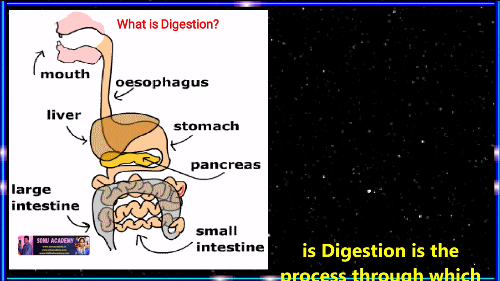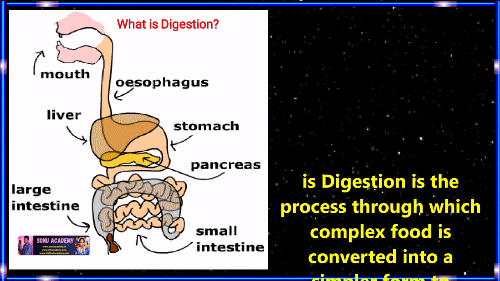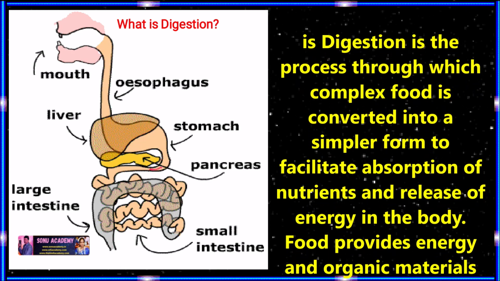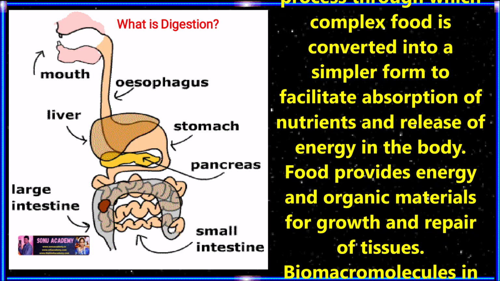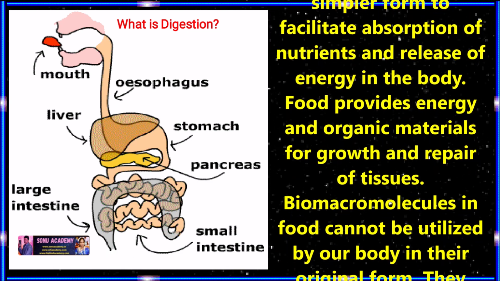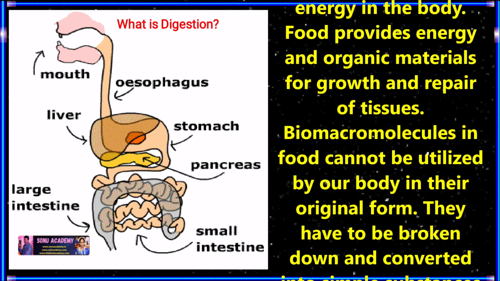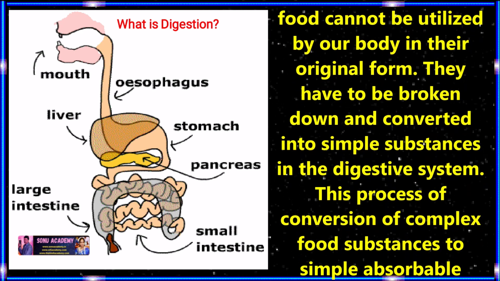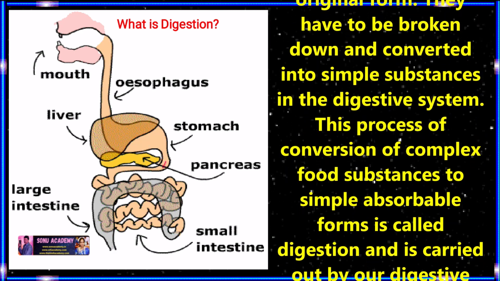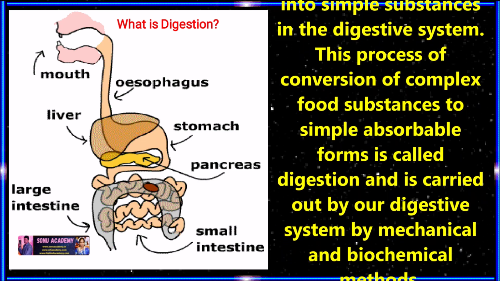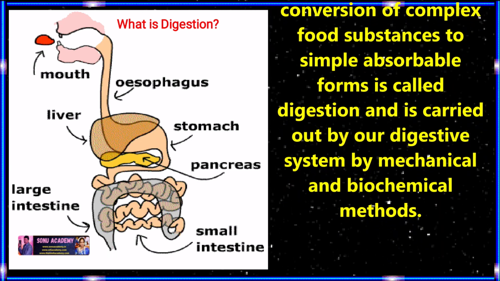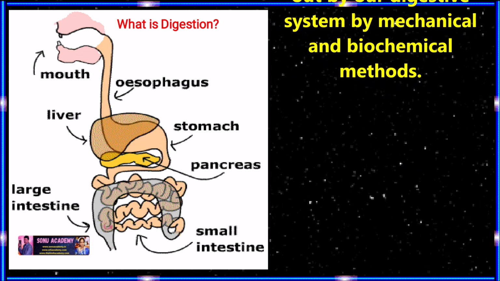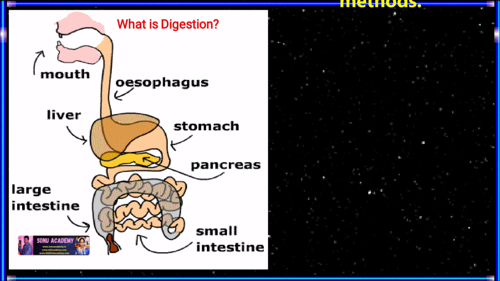Let us see what digestion is. Children, digestion is the process through which complex food is converted into a simple form to facilitate absorption of nutrients and release of energy in the body. Biomacromolecules, as we discussed, in the food cannot be utilized by our body in their original form. They have to be broken down and converted into simple substances in the digestive system. This conversion of complex food substances into simple forms we call digestion.